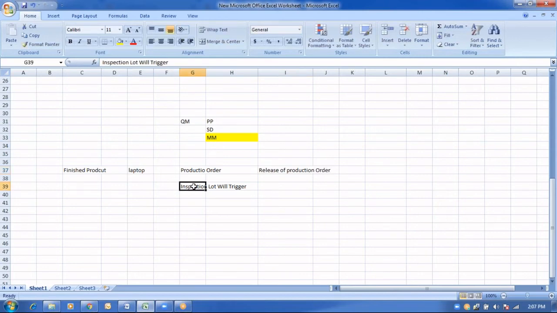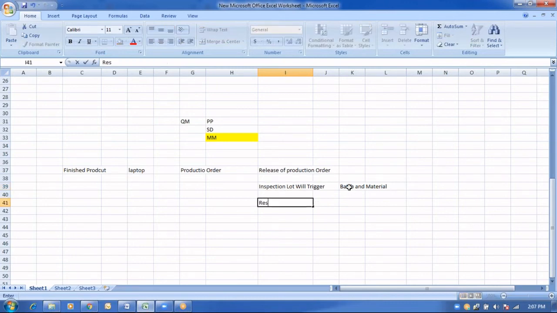Okay, what happens? Inspection lot will trigger. This inspection lot will trigger against the combination of batch and material, assume. So in order to manufacture this particular product, after generating an inspection lot, they are going to perform the inspection lot results recording multiple times.